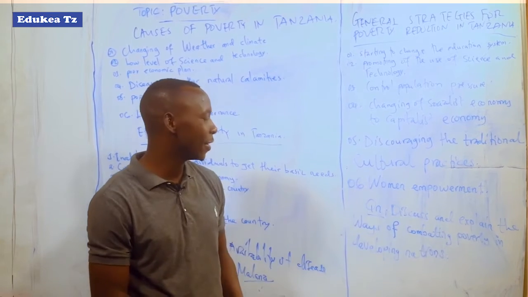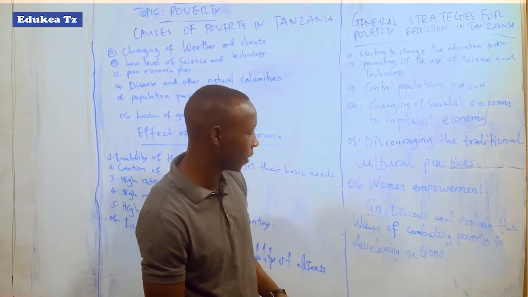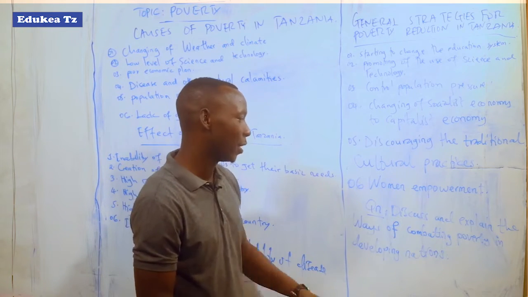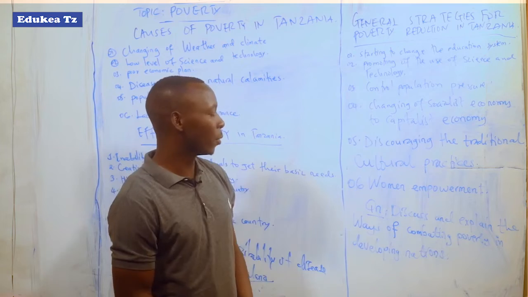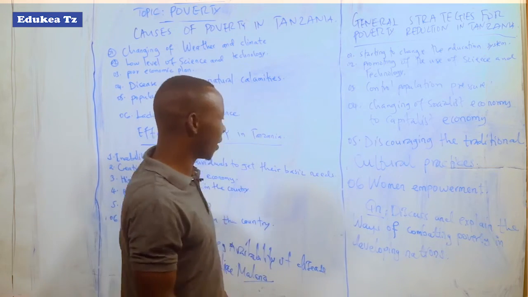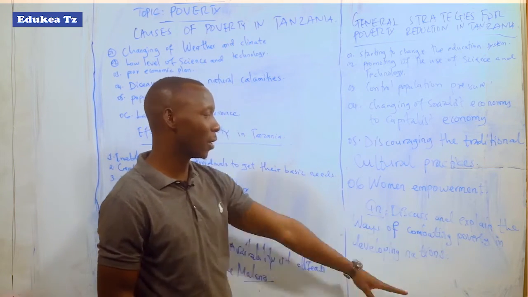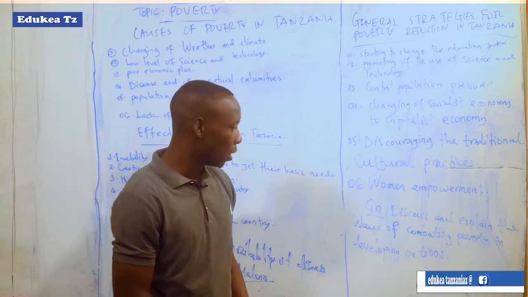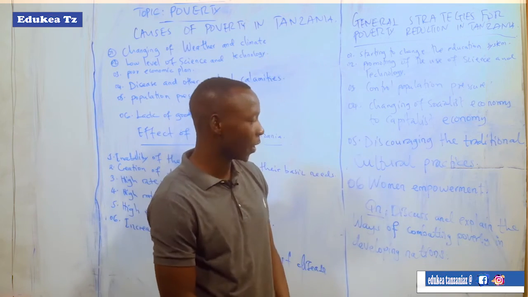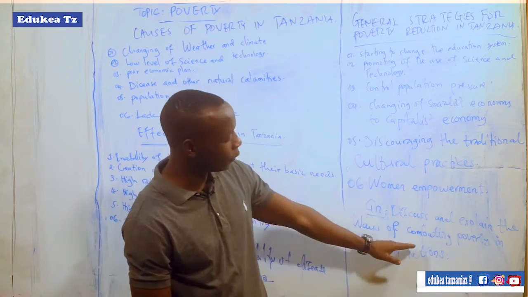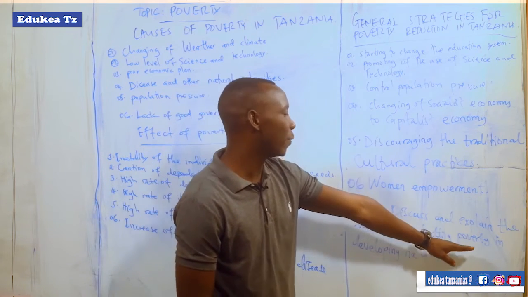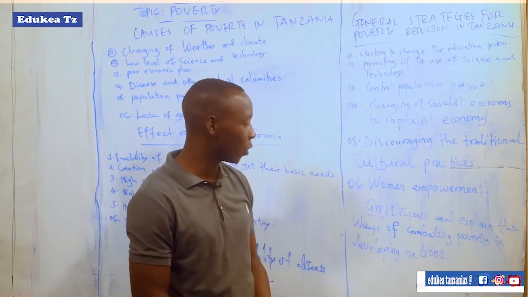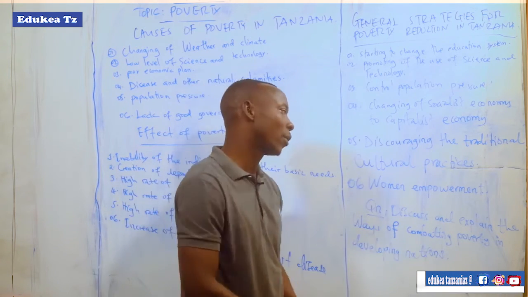So let us see the question here: discuss and explain the ways of combating poverty in developing nations, for example in Tanzania. After looking at that, everybody needs to answer this question and explain the ways of combating poverty in developing nations, for example in Tanzania. Then you will read your notes, you will see everything, then you will write your assignment.